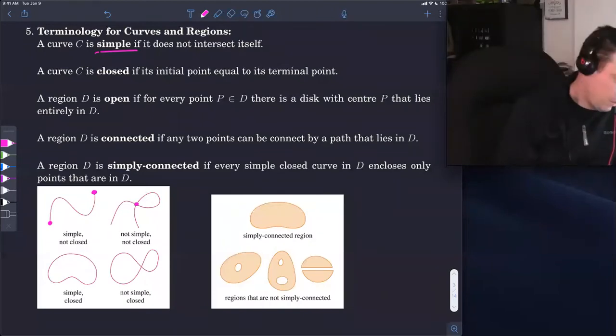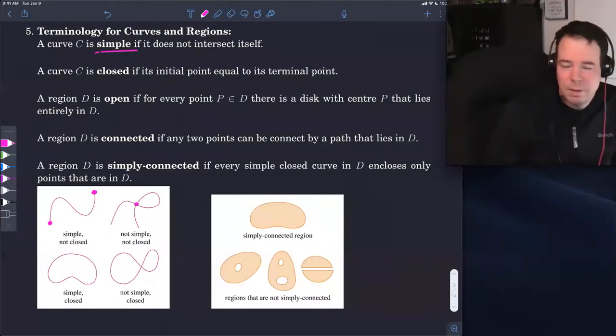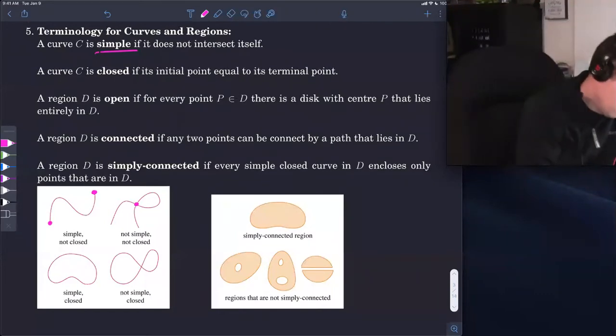We get the same sort of ideas for regions. So this is now not just the curve, but the stuff trapped inside of it. We're now imagining that we've got a closed curve, so there's an inside region and an outside region. A region D is called open if for every point P in the region, there is a disk with center at P that lies entirely inside D. So that's what we're going to call an open region. Our open region would look something like this.